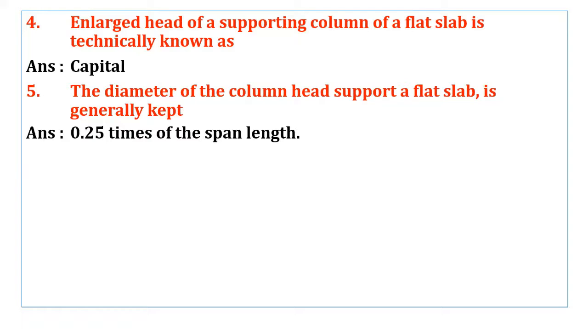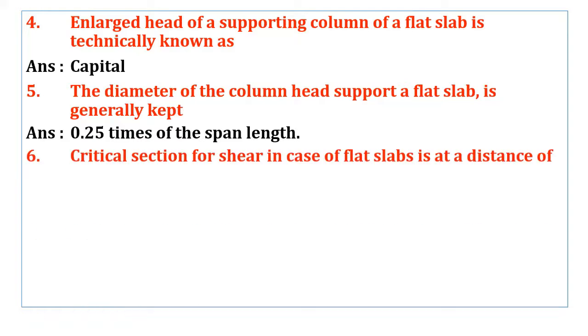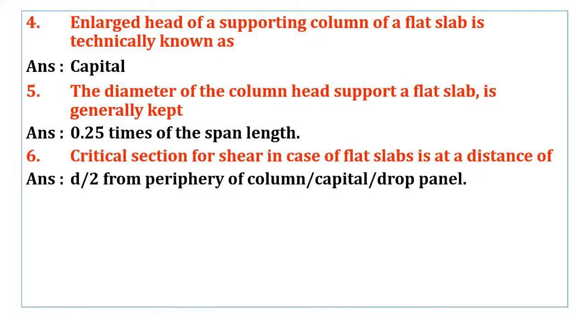Coming to next question. Critical section for shear in case of flat slabs is at a distance of d/2 from periphery of column or capital or drop panel. So next question.